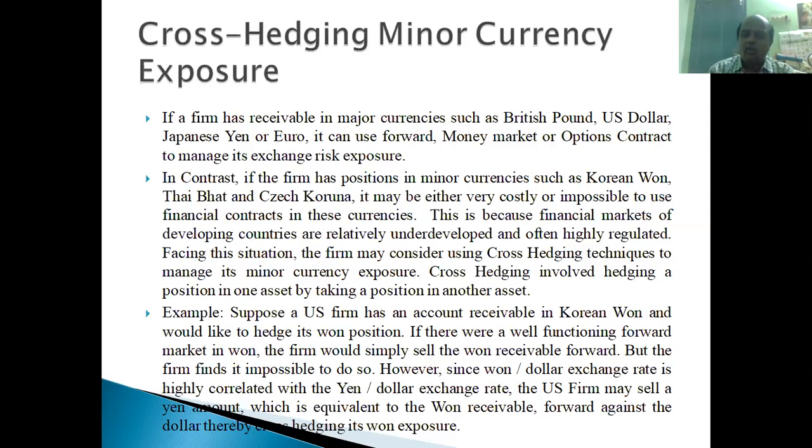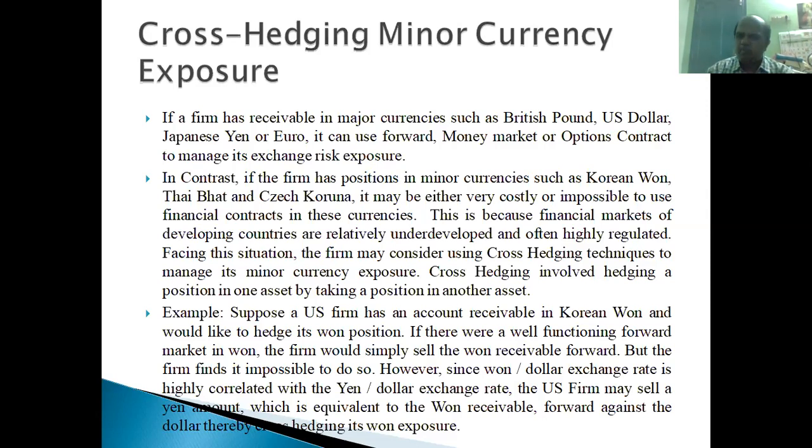Cross hedging involves hedging a position in one asset by taking a position in another asset. For example, suppose a US firm has an account receivable in Korean won and would like to hedge this exposure, the amount to be received in won. If there were a well functioning forward market in won, the firm would simply sell the won receivable forward, right? They will be using this forward contract, if it is available.